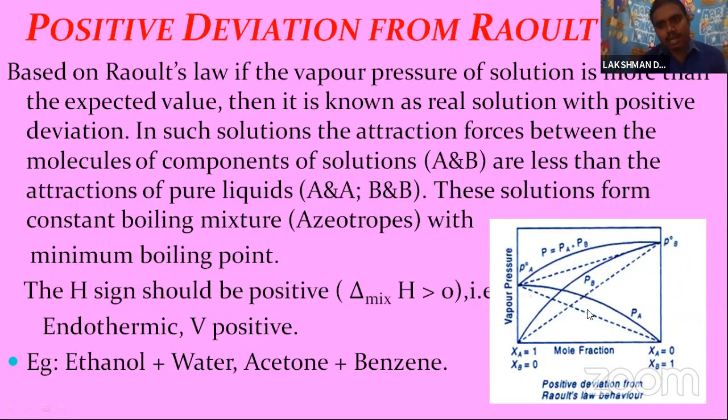Okay, so this is PA, and then PB. The PB according to Raoult's law is this dotted line, and this curve is shown as more than expected by Raoult's law, showing PA plus PB, both in the solution. The solution according to Raoult's law is this dotted line, and this thick line shows more vapor pressure than Raoult's law. Okay, that is a positive deviation. The examples are ethanol plus water, acetone and benzene.